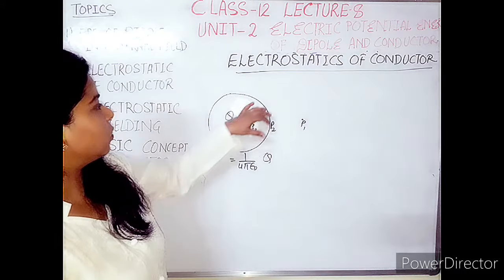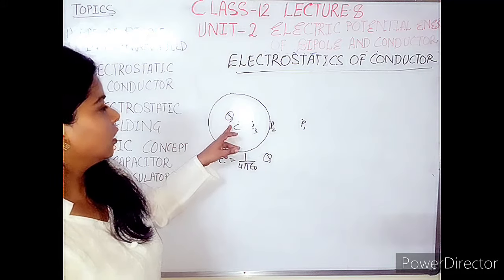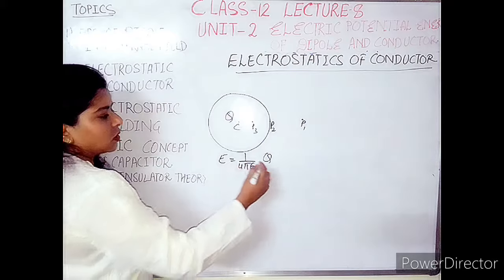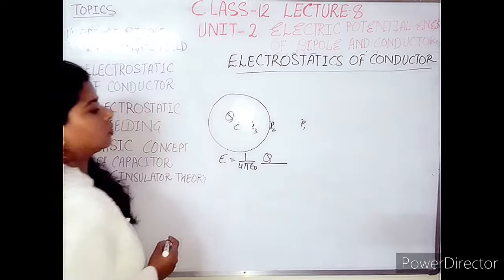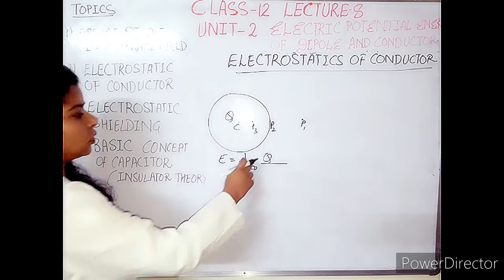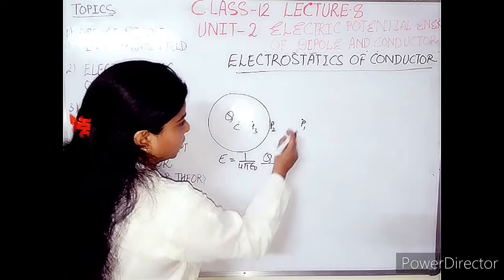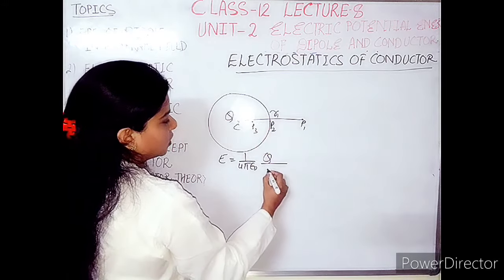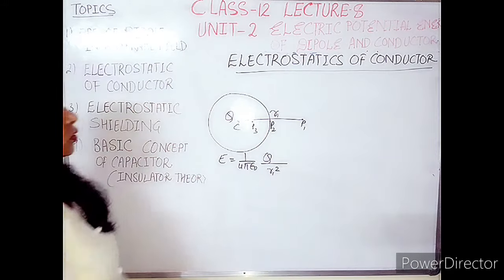That is why the whole surface charge can be assumed to be situated at the center of this sphere. I have discussed this case earlier too. You can go through that topic, Gauss law and its application. So if the point P1 is situated at R1 distance, it will be Q over R1 square. So that was the result.